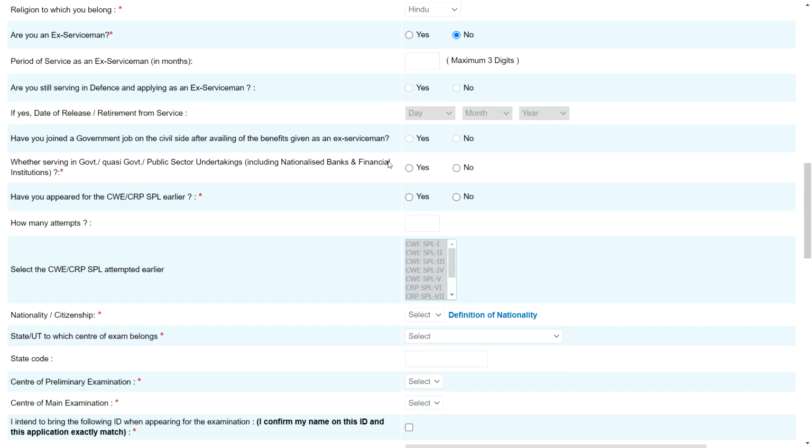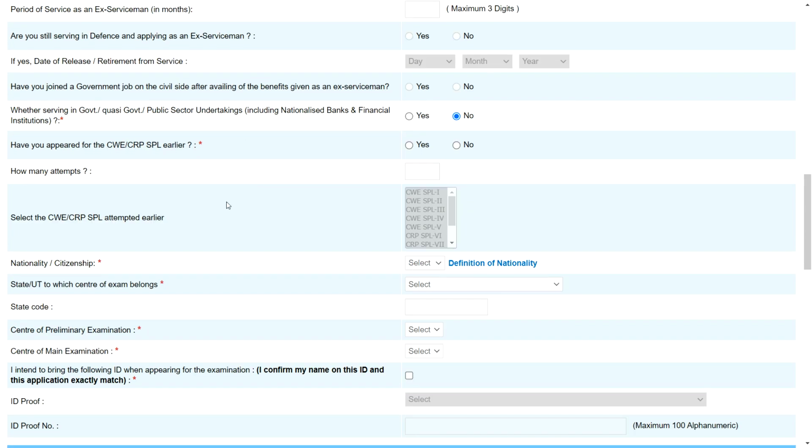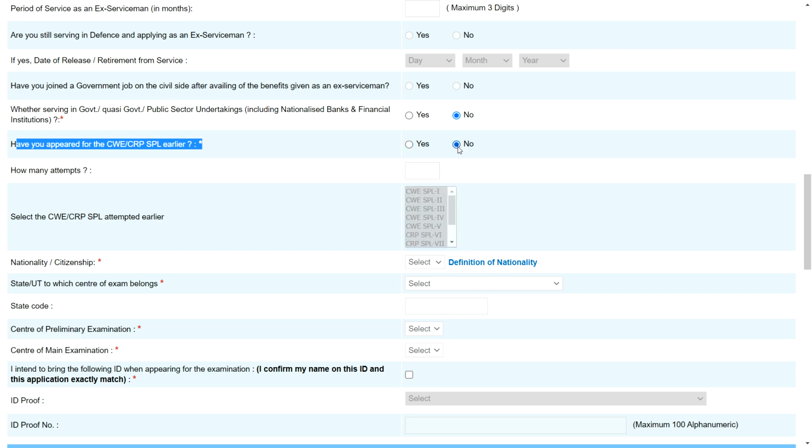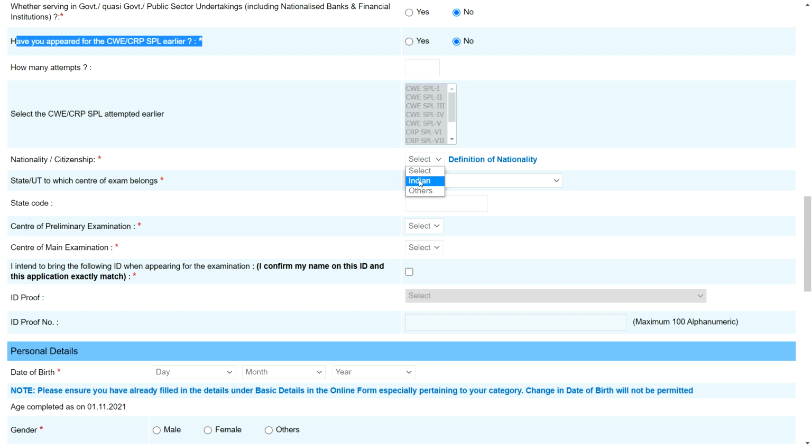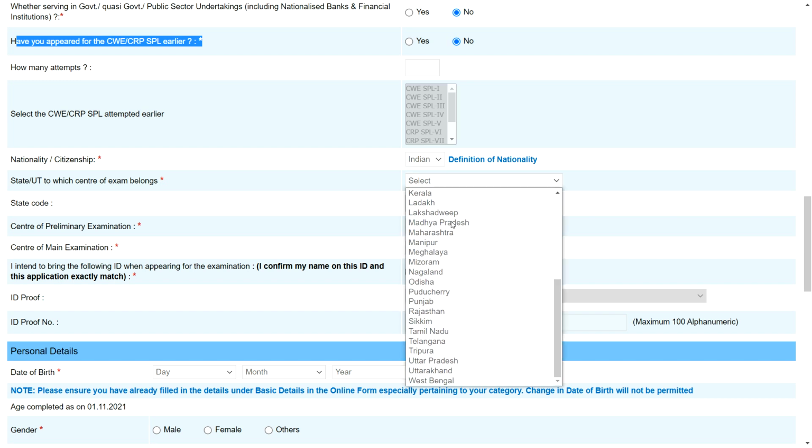Then, are you a government employee or not? Select yes if you are already working in government, otherwise no. Then, have you appeared earlier? If you appeared in this SO exam last year, click the yes button and select how many attempts you had earlier: first attempt, second attempt, third attempt and so on. If this is your first exam, simply click no. Then again click Indian, and then select your state.